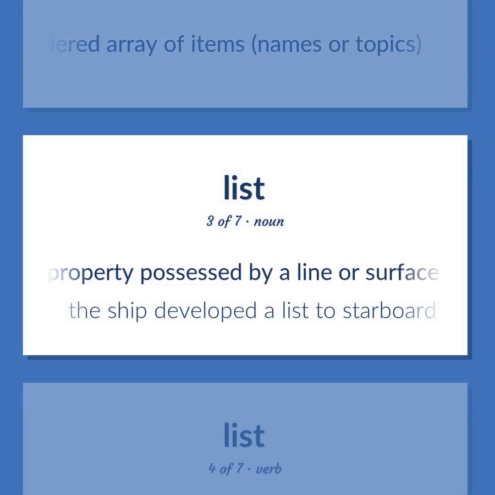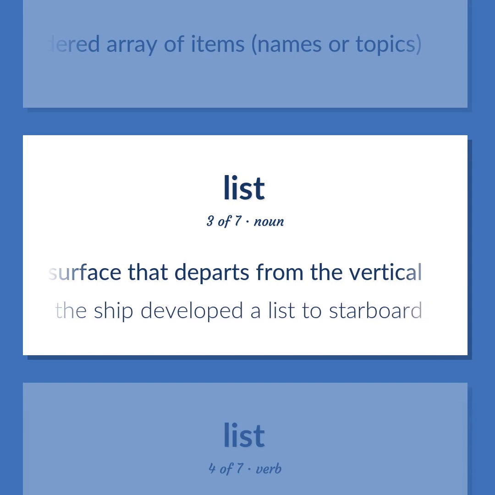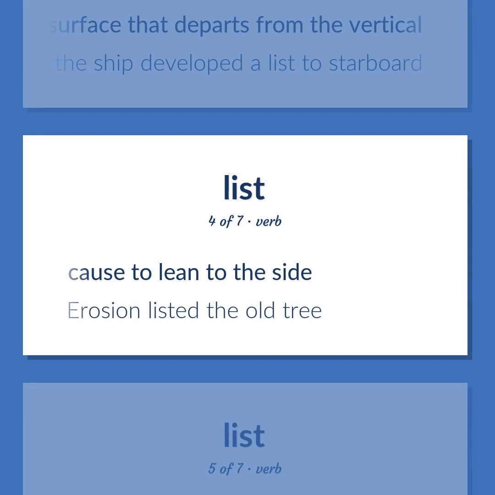The property possessed by a line or surface that departs from the vertical. The ship developed a list to starboard. Cause to lean to the side. Erosion listed the old tree.